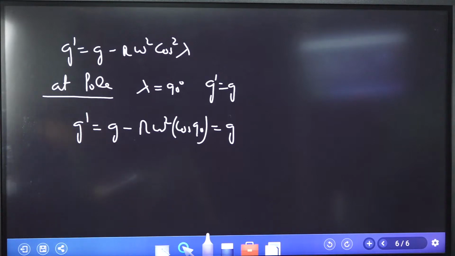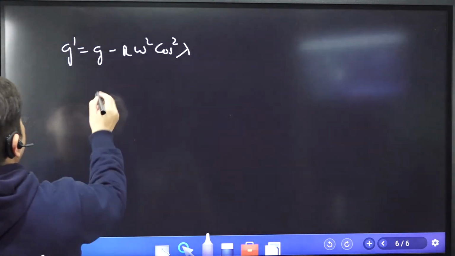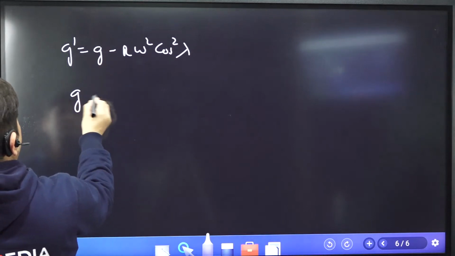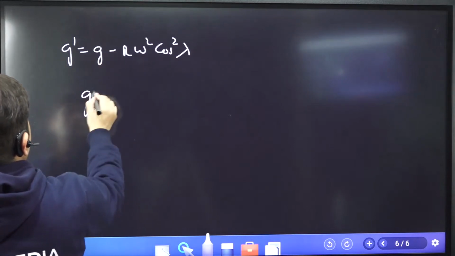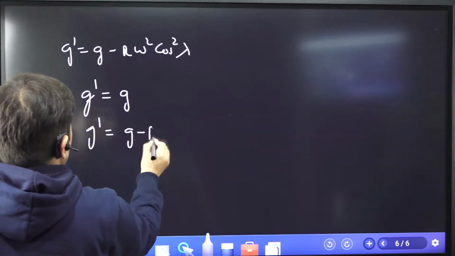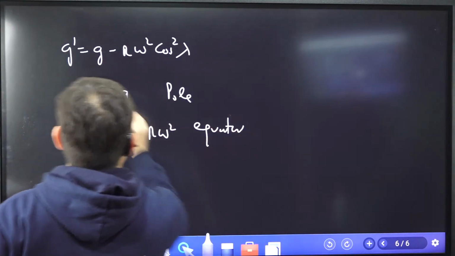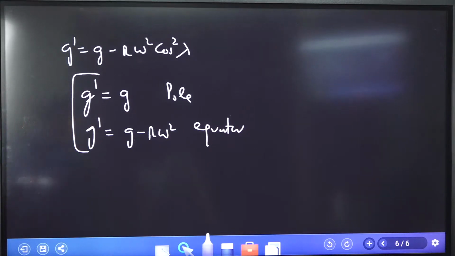Now suppose I tell you about the equator, then lambda will be 0, and at the equator we get the value of cos 0 as 1. So from these two values we have obtained that g dash is equal to g at the pole, and g dash is equal to g minus R omega square at the equator. From these two we can calculate the difference. That is what we have written in the previous slide also.